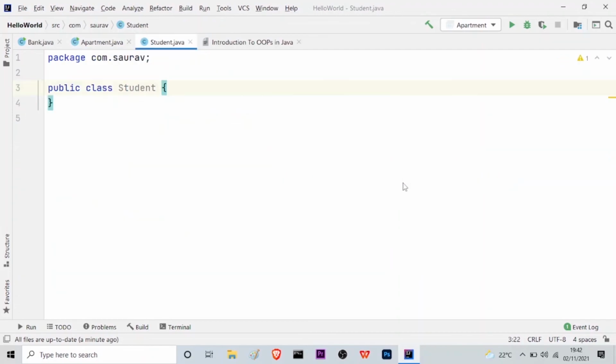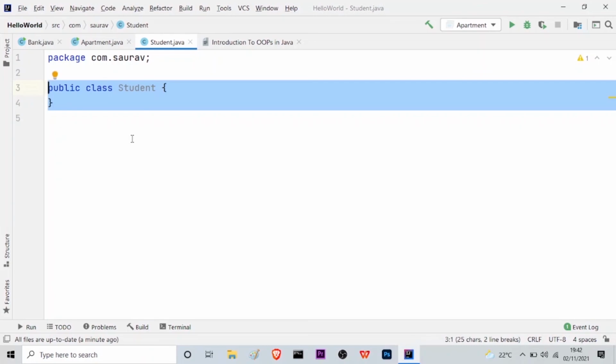Okay, and press enter. As you can see here, by default it gets saved to the package, and here it is com.saurav. Actually Saurav is the name of my machine. It comes like this. So this is the package, and inside this the class will reside or exist. So this is a basic way of creating a class in Java.